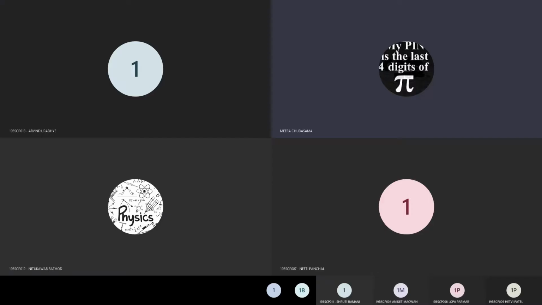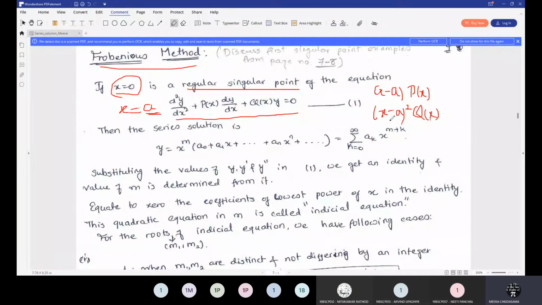The irregular singular point means either of them is not analytic or both of them are not analytic, then we can say that x is equal to a is an irregular singular point. Now the question is, suppose in the differential equation, see the previous cases, we have seen the example in which x is equal to a, or some point x is equal to 1, we considered in the last lecture, and that turns out to be the ordinary point, meaning p of x and q of x both are analytic at that particular point.